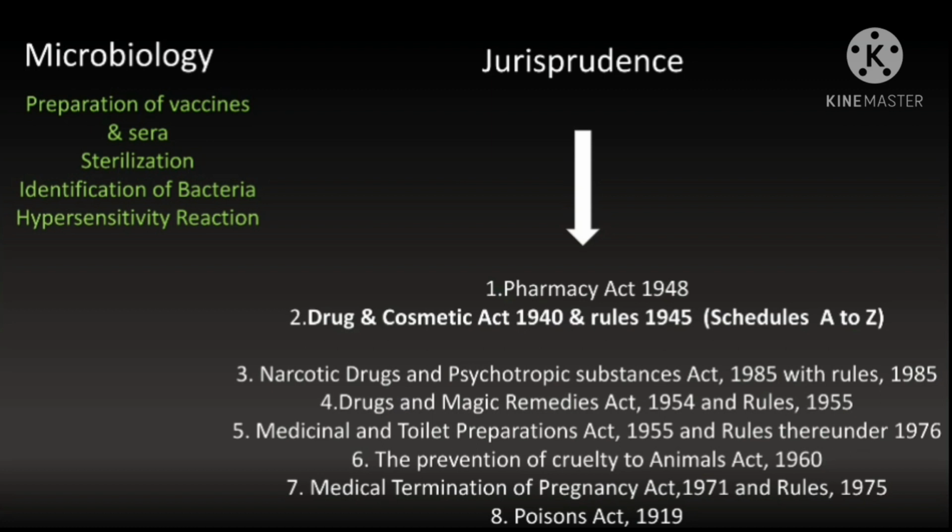So keep these simple things in your mind: the dates of the acts and the years when the rules were established. The acts are the Narcotic Drugs Act, the Magic Remedies Act, the Medicinal and Toilet Preparations Act, the Prevention of Cruelty to Animals Act, the Medical Termination of Pregnancy Act and the Poisons Act.